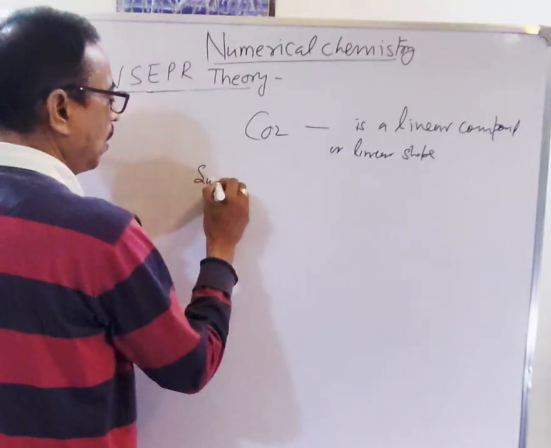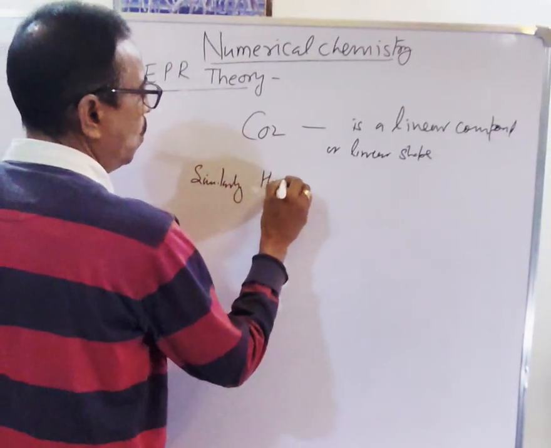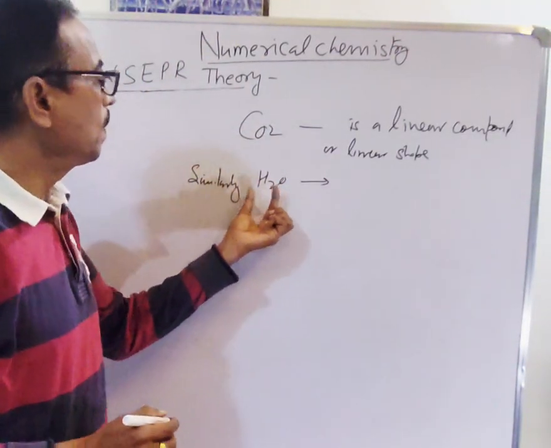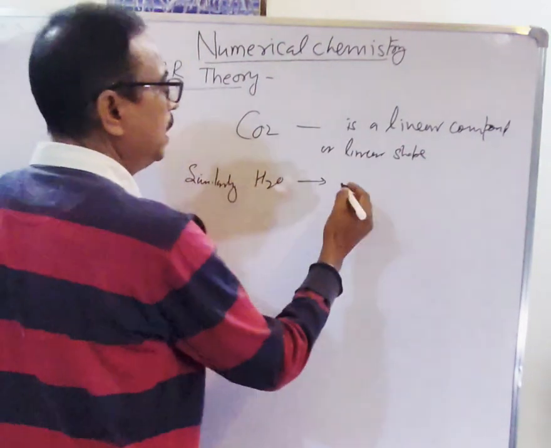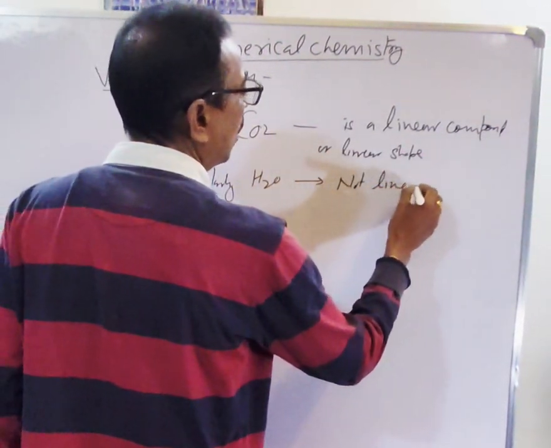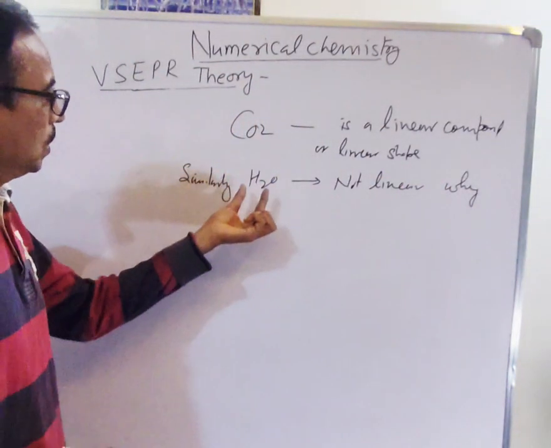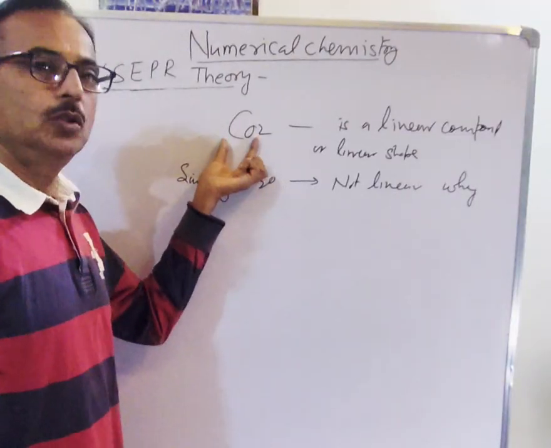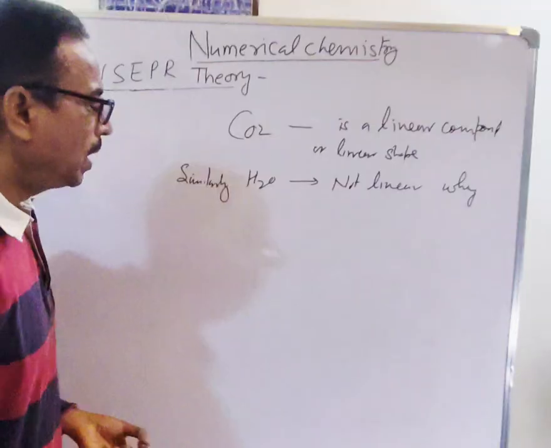Similarly, H2O should also be the same, a three-atom molecule. It should also be linear, but it is not linear. Why? So we understand, this is also a three-atom molecule. This is linear. Why is this not linear?